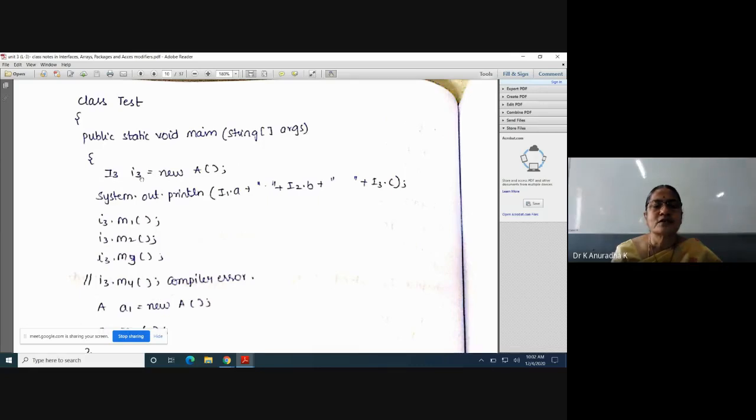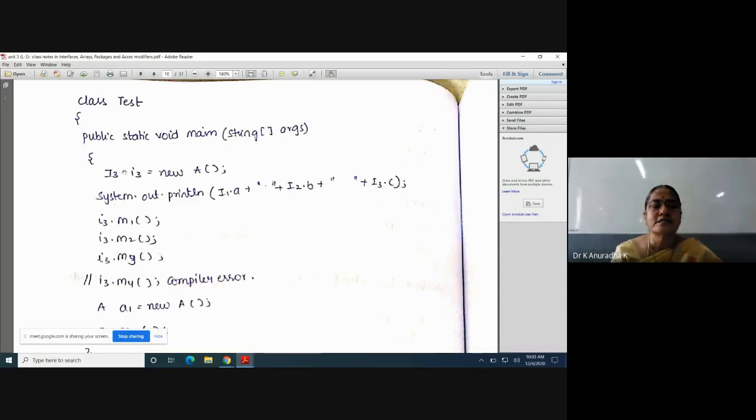That's it. So I3 is equal to new A, means implementing class object is assigned to interface reference variable. With this reference variable I3, we can access all the members of I3. Already I explained interface I3 consists of 3 final variables A, B, C and 3 abstract methods M1, M2, M3. So with this reference variable, I can access 3 variables A, B, C and 3 abstract methods M1, M2, M3. That's it. If you access M4 with the reference variable, it is error. Why? Because with this I3, I can access only the members of I3.